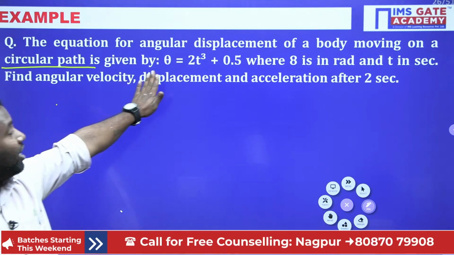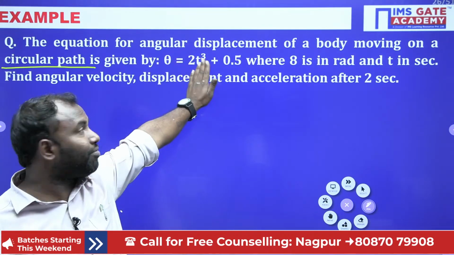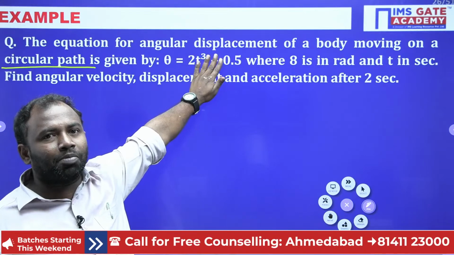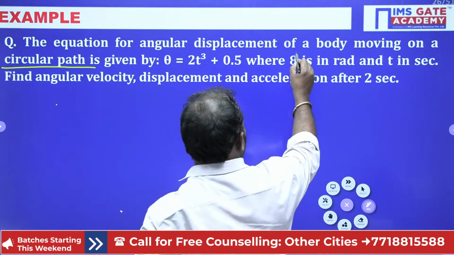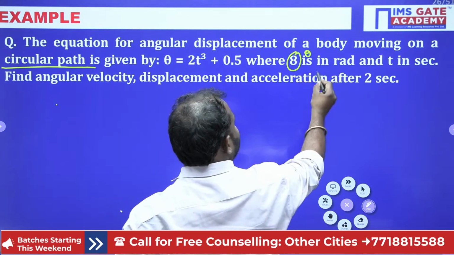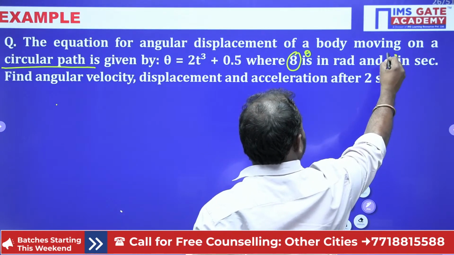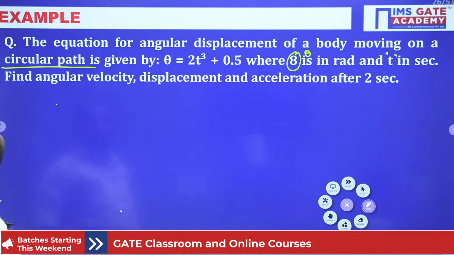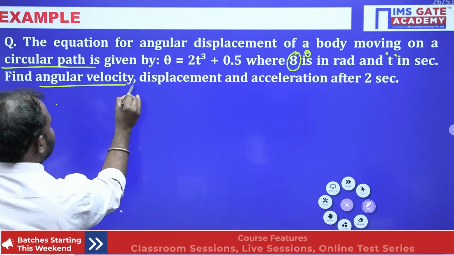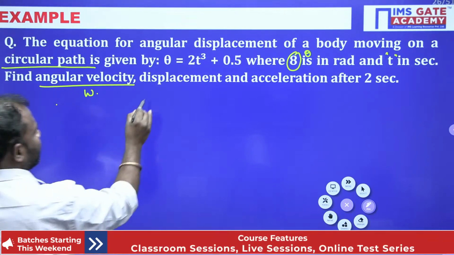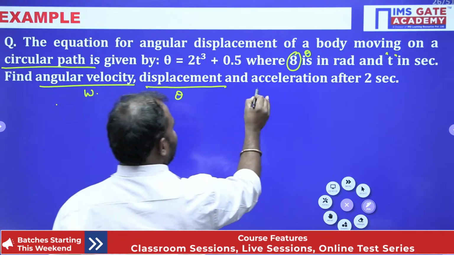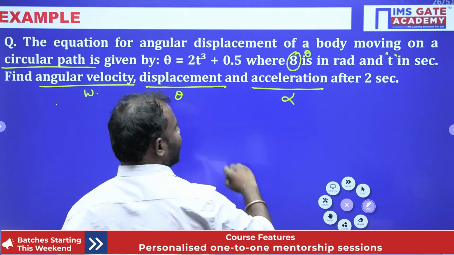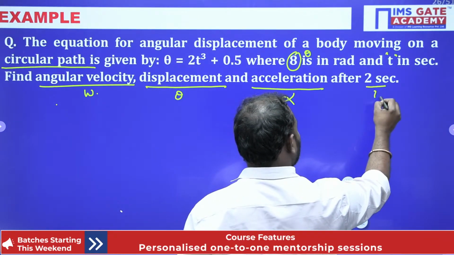The angular displacement is given as a function of time, guys, where theta is in radians and t is in seconds. Now find the angular velocity, that is w, the displacement, that is theta, and the acceleration alpha, at t equal to 2 seconds.